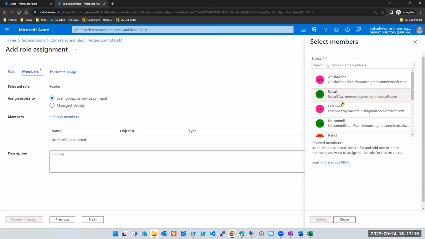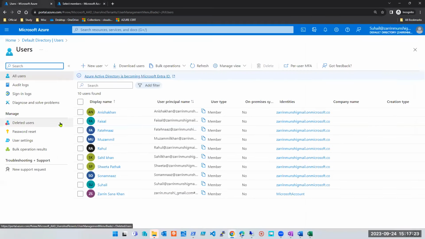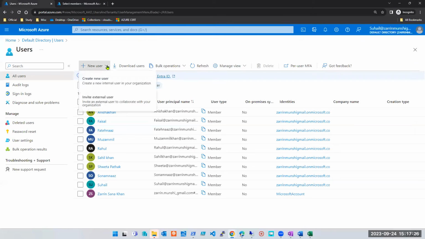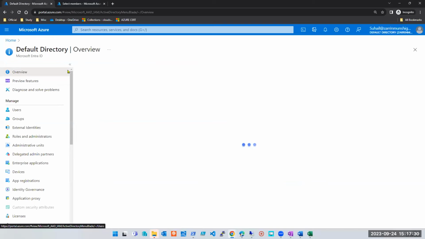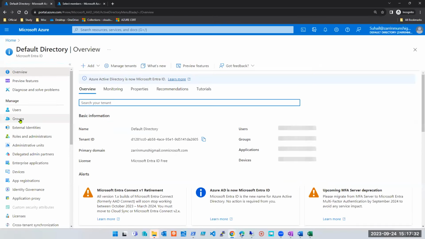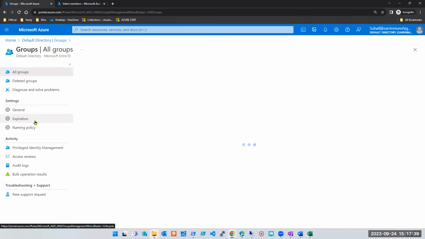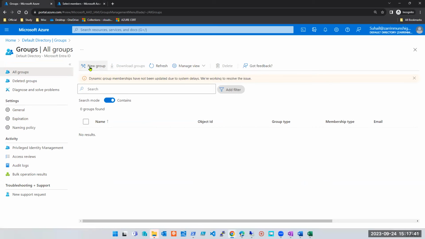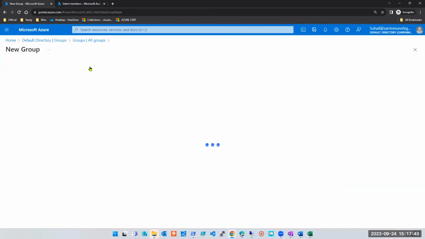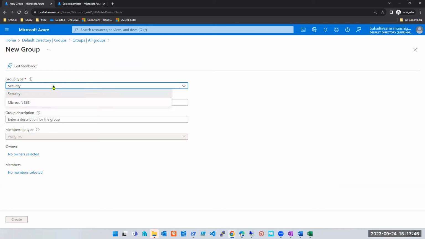We have Azure security groups. Do not get confused with resource group. It has nothing to do with resource group. I'm just talking about a security group. So what I can do here is create a new security group in Azure Active Directory, or it's called Entra ID now. So I can create a group. I can give any name to this group. I'm creating a new group. It is a security group.